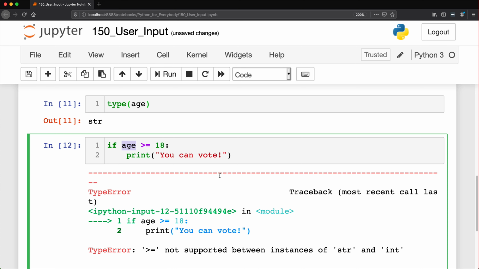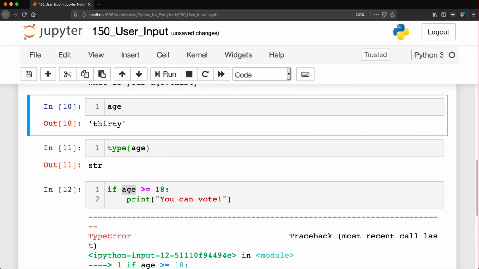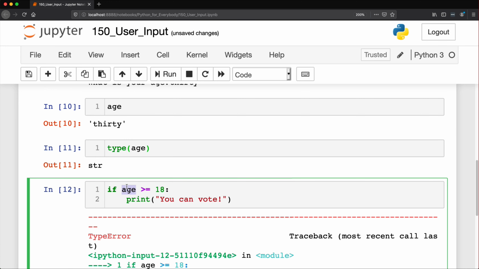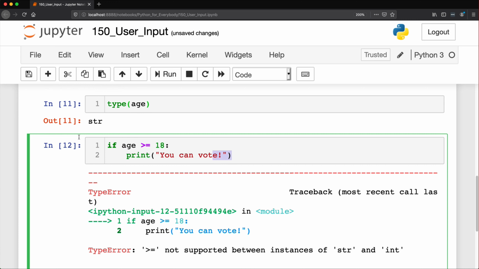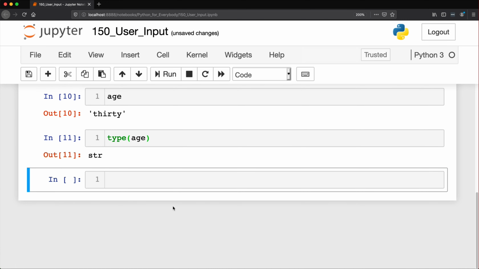It is the word 30. And so it's sort of like comparing a word to a number. It just doesn't work out mathematically, and a program cannot understand that. It's not smart enough to say, oh, this is the word 30, and what it actually means is 30. It does not understand that whatsoever. And so it cannot make this comparison and will error out on you. Now, I'm going to get rid of this because you don't need to keep that in your memory bank for now. We'll talk about those a little bit later.